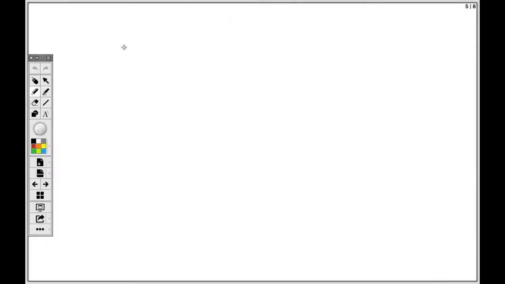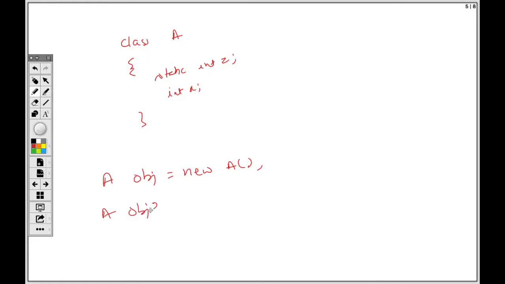On the other hand, how all of this is allocated in memory is, suppose we have a class A that might have a static int z variable and an int x variable. So the memory allocation would be something like this. If I say I will create an object of class A, or I will create another object of class A, this is how we create objects. I told you that we'll discuss how objects are created and constructors in detail, but this is the syntax. We have already discussed it.